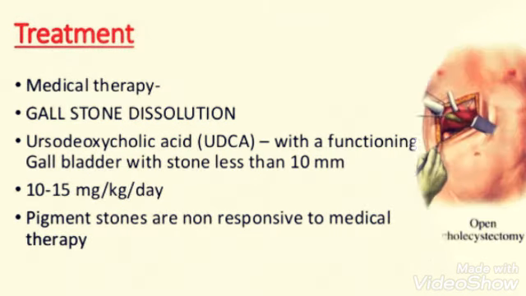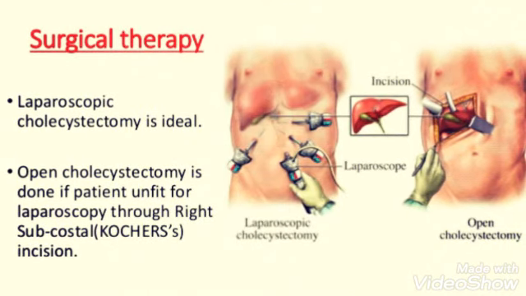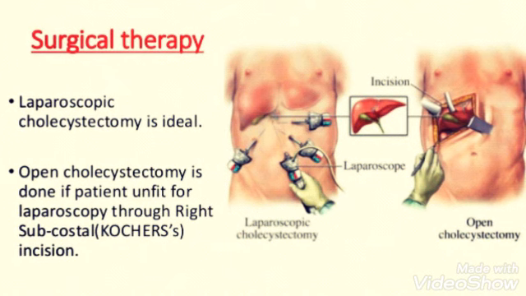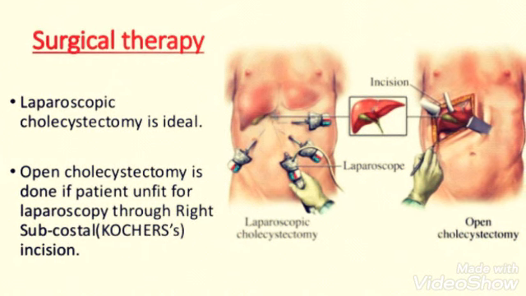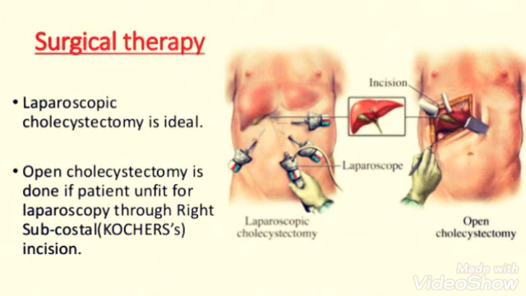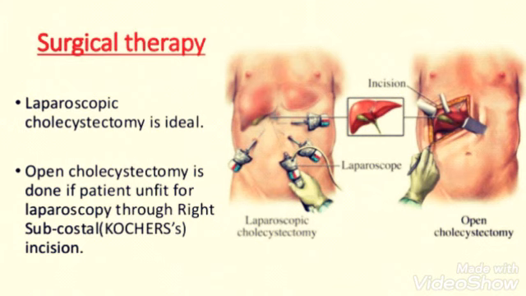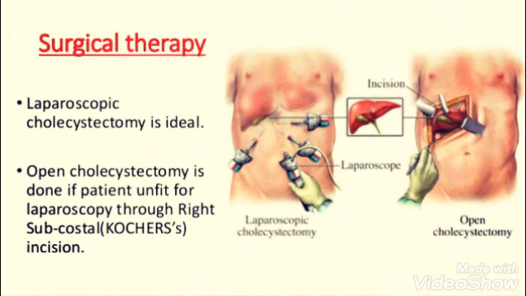Then the person can go for the surgical therapy, that is laparoscopic cholecystectomy, which is ideal. Then open cholecystectomy is done if the patient is unfit, or laparoscopy through right subcostal Kocher's incision. So this is a method used to break down the stones.